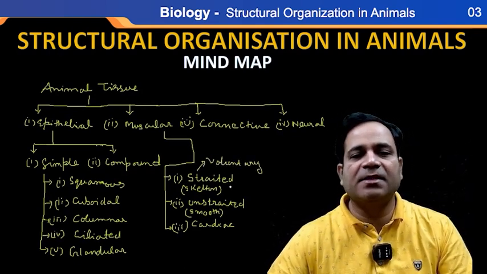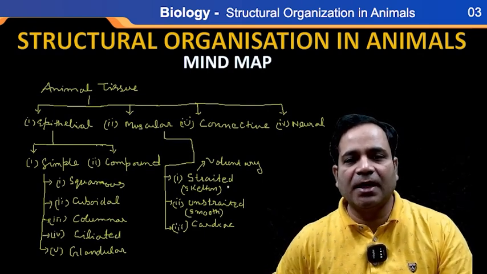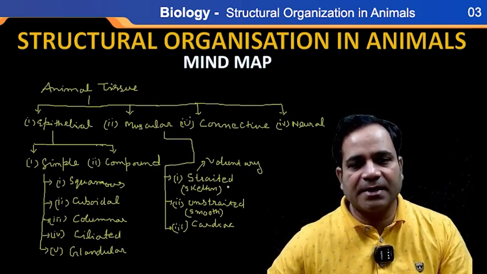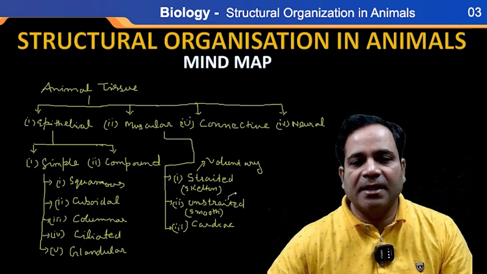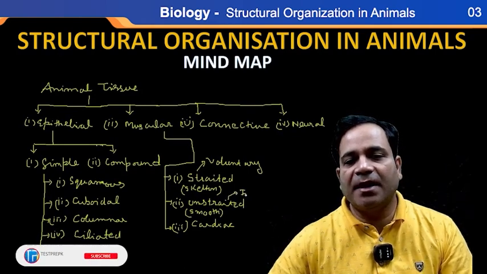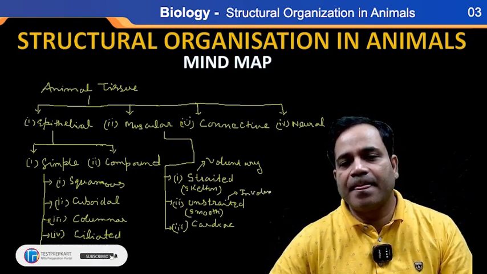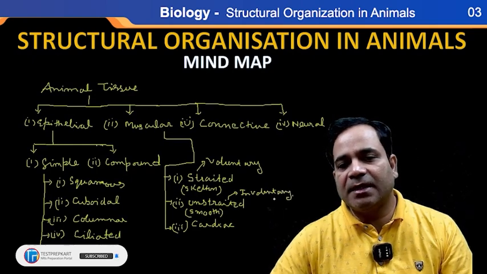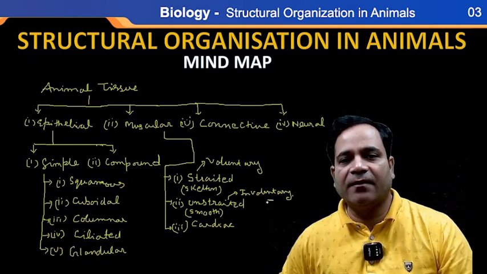The muscles which are in our control are called voluntary muscles, while unstriated muscle is known as involuntary muscle. Correct? Those muscles are not under our control or our will, my dear.